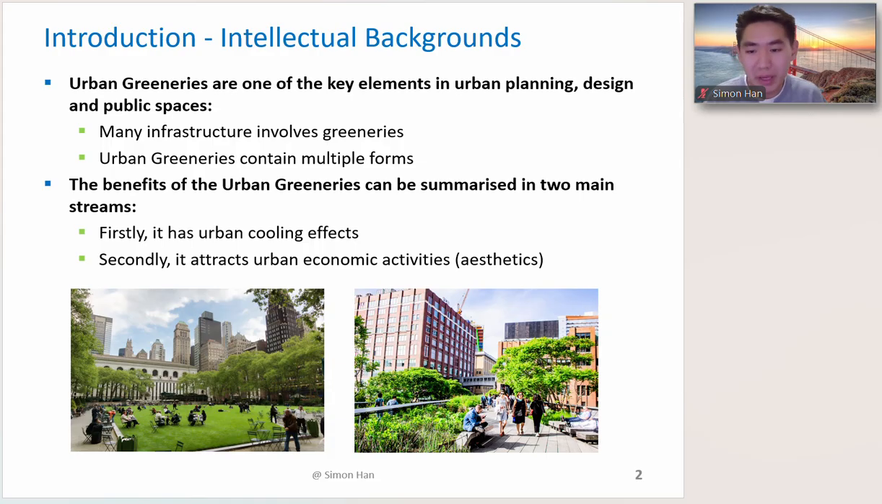From my own background, I find urban greenery very fascinating to research, and it can include urban parks, street trees, green roofs, and green corridors. In terms of urban planning and design, urban greenery really matters because it changes how we experience public spaces and makes them much more beautiful in terms of aesthetic value and much more enjoyable to live in.